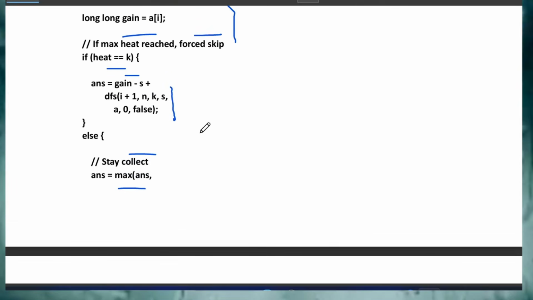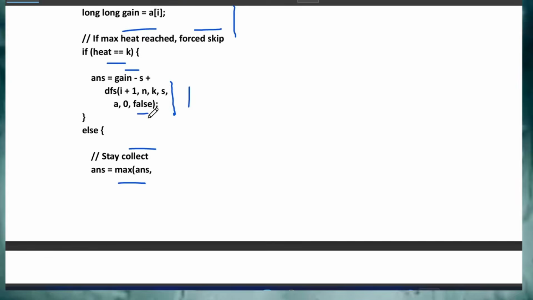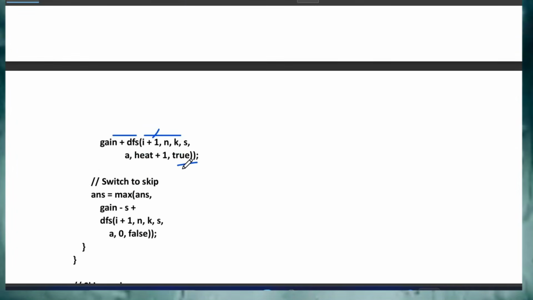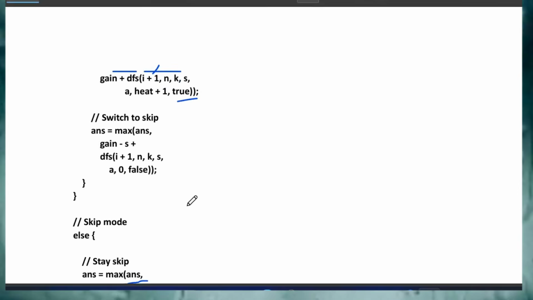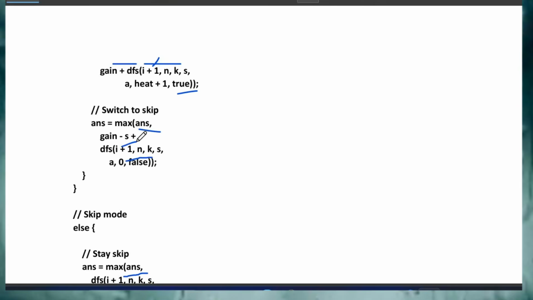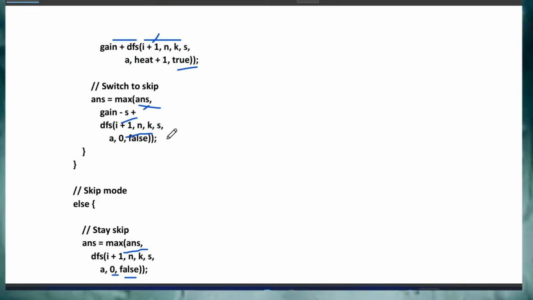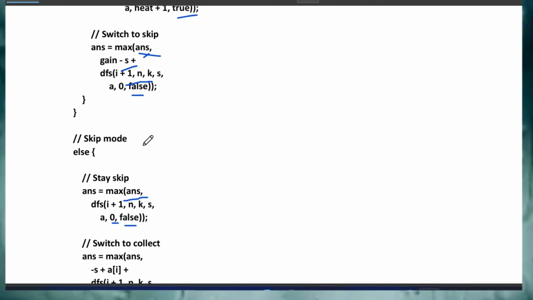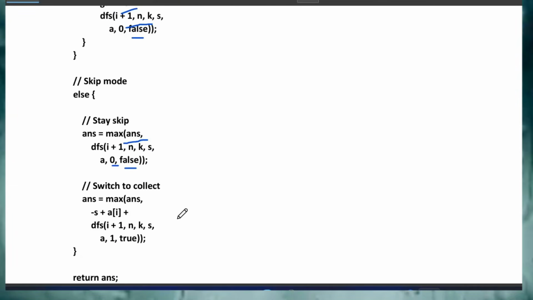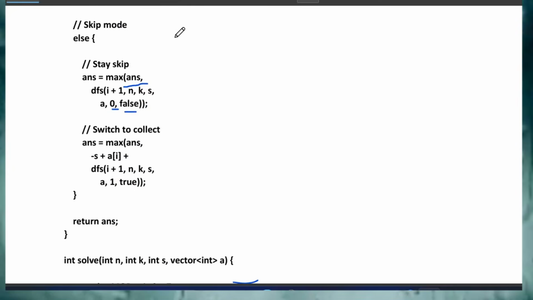Okay, now why am I declaring this collect value as false? Because if you skip that, then you are not going to collect it. So that's why here I am doing false, and here I'm doing collect. Otherwise I will switch to skip mode. So answer equal to max of answer, gain minus S plus DFS. I'm calling it and updating those values, I N K S passing the same, and this is false because you are skipping. And the same things I'm doing. Else means skip mode: stay in skip, switch to collect, and I will return the answer.